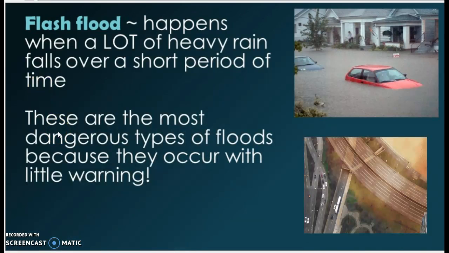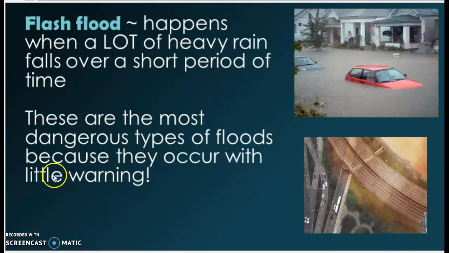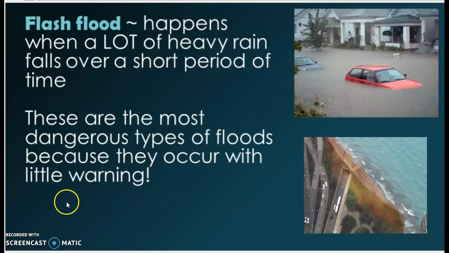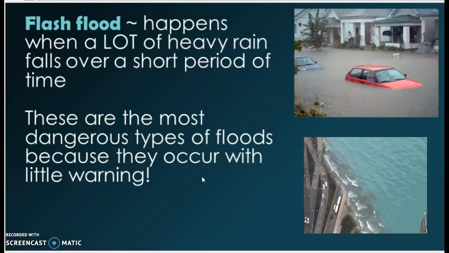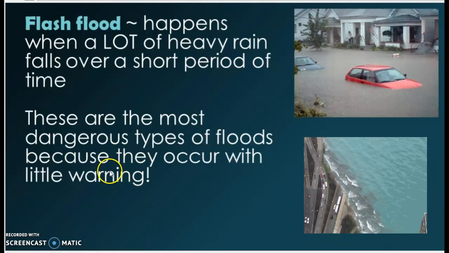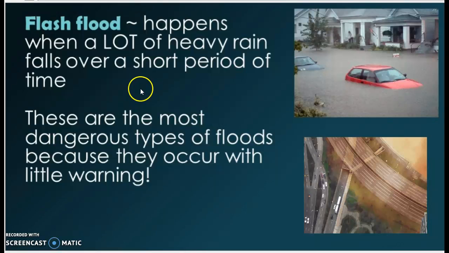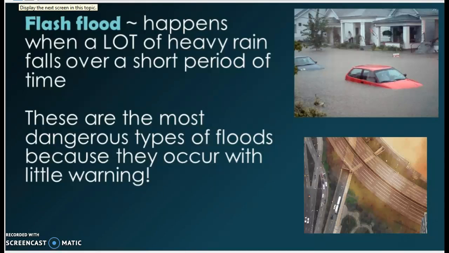Okay, a flash flood. It happens when a lot of heavy rain falls over a short period of time, and the flooding happens very quickly. These are the most dangerous types of floods because they occur with very little warning. Something like when you have a situation where you're receiving multiple inches of rain in, let's say, an hour or a short period of time, that's when you would see something like a flash flood, especially living near coastal areas.